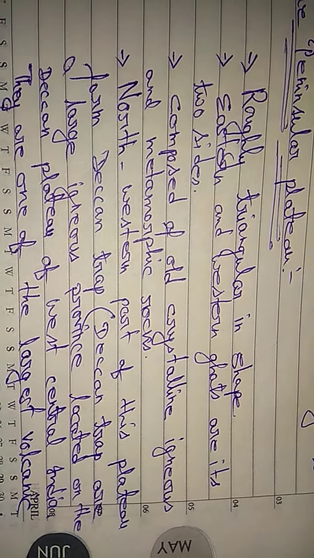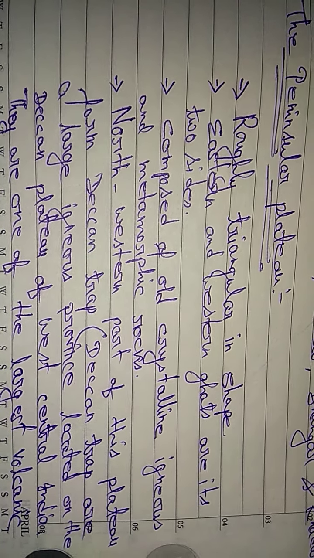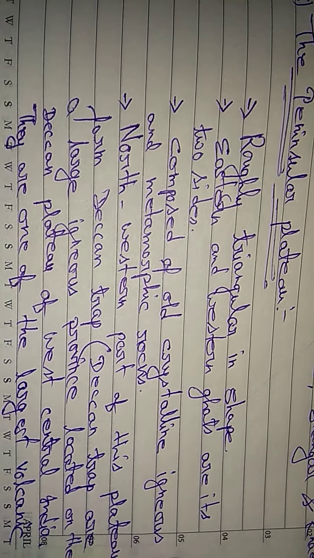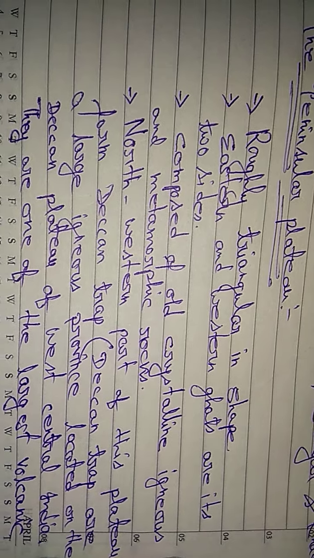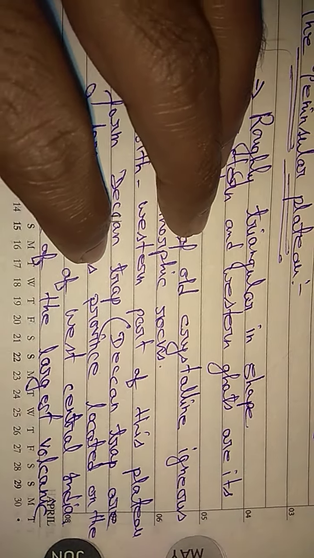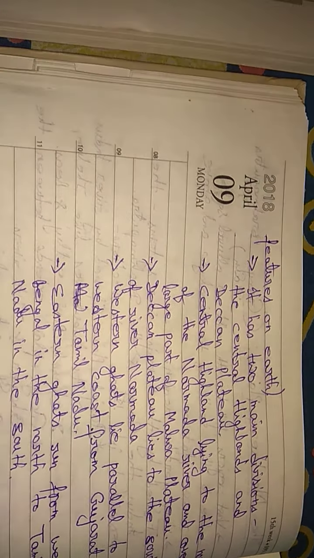As I have written here, Deccan Trap is a large igneous province located on the Deccan Plateau of west central India. They are one of the largest volcanic features on earth.